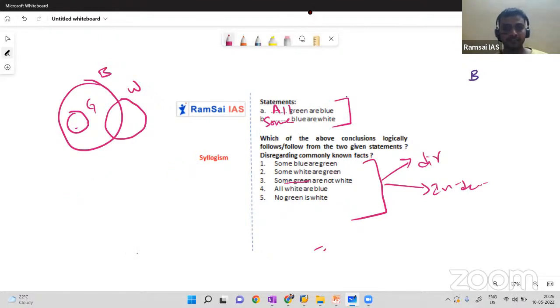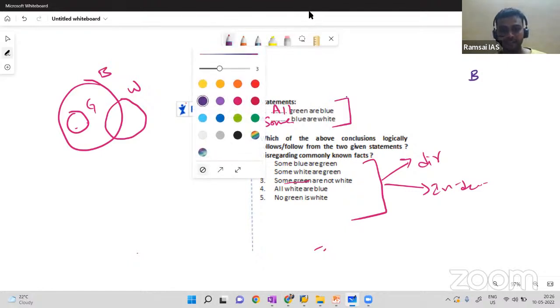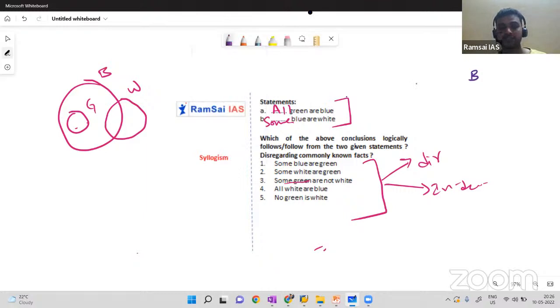Now the first diagram is very clear. From the statements, whatever conclusions follow, we will analyze. Some blues are green: yes, all greens are inside blue, so it is right. And can you observe the relation between green and white? No case, third case. That is the beauty here. Next, some whites are greens. Possibility is there but not guaranteed, so the second one is wrong. Some whites can be green, but I'm not sure.